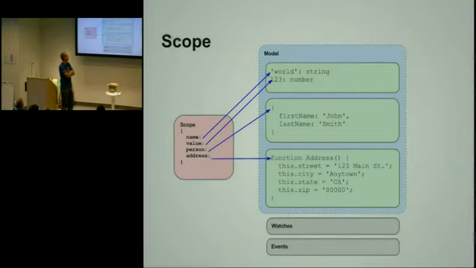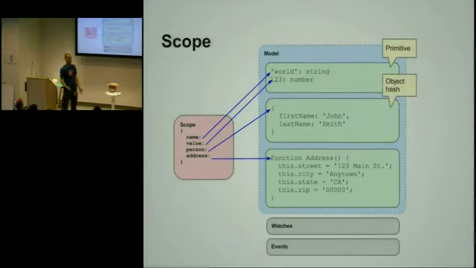So what can you put on scope and make it available in the template? Here are a few examples. You can take primitive values like strings or numbers or floats. You can take objects, hashes, or arrays. You can just publish them, and this will make them available to the template. And you can even create your custom types. Like in this case, we have an address custom type, and you can create an instance of this type and associate it with a scope, and that will make it available to the template.